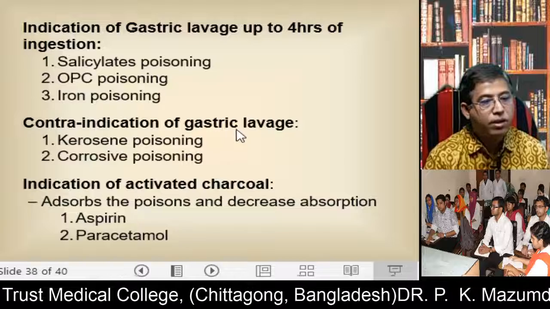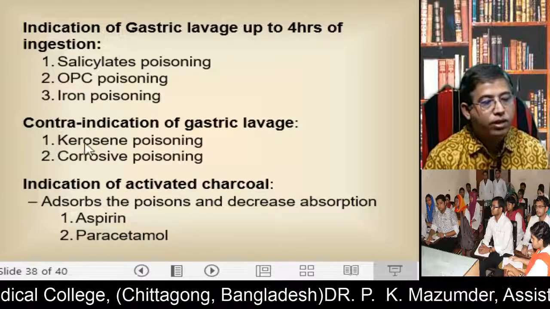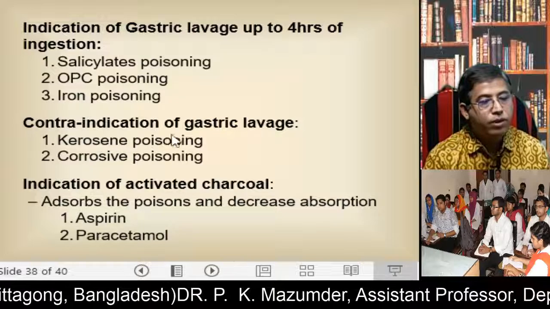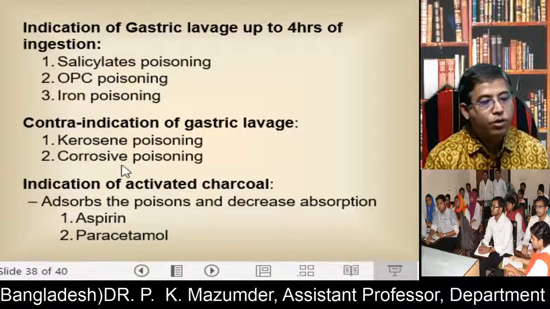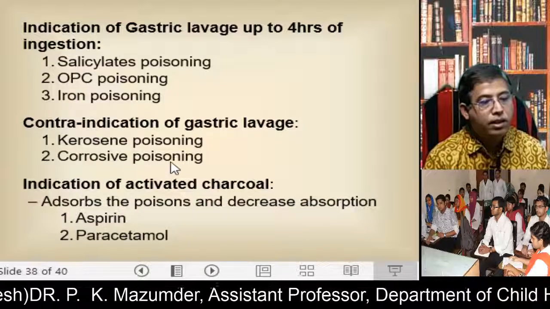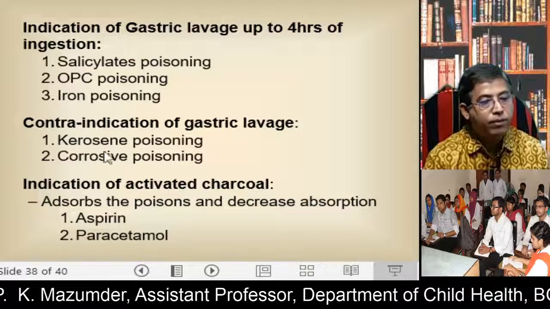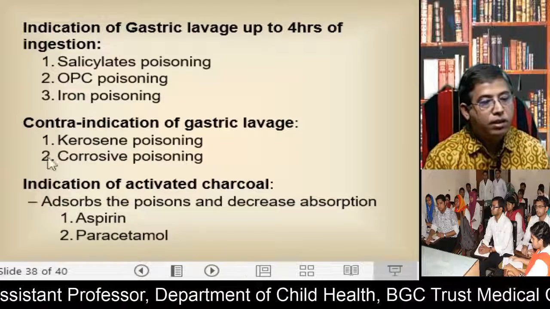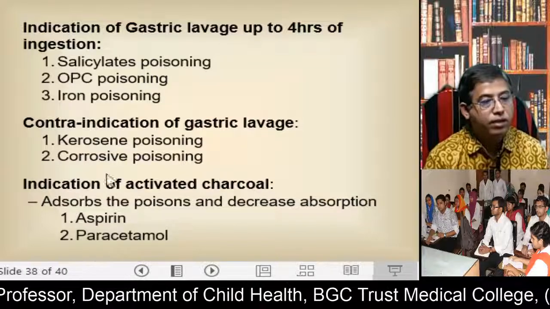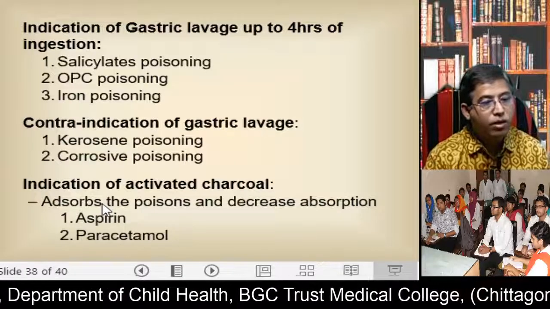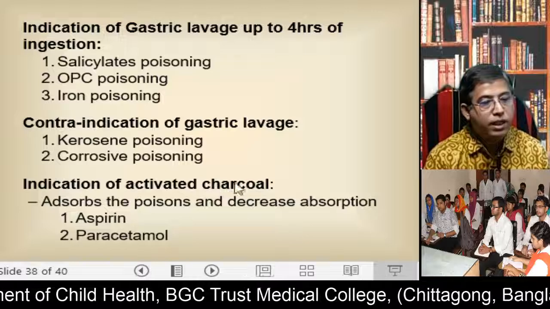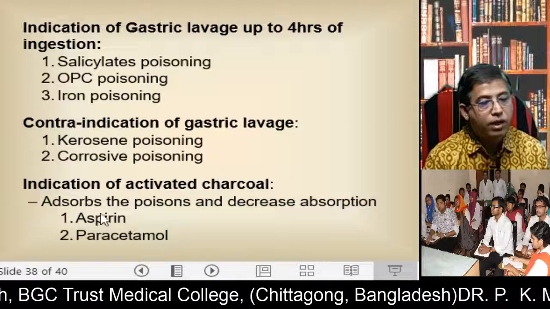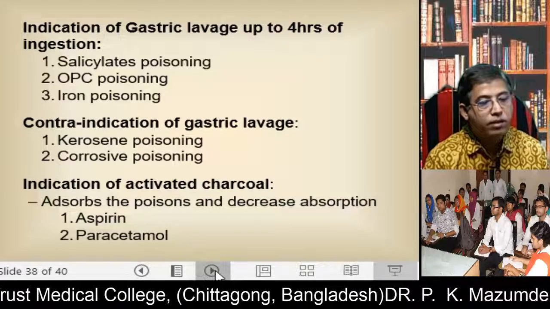Contraindication of gastric lavage: the most important is kerosene poisoning, because if you do gastric lavage in kerosene poisoning, it is aspirated and produces aspiration pneumonia. And of course corrosive poisoning, because gastric lavage in corrosive poisoning may cause perforation of the stomach and esophagus, so it is contraindicated. Indication of activated charcoal: nowadays it is not used much, but it absorbs the poisons and decreases absorption. It is usually used in aspirin and paracetamol poisoning.